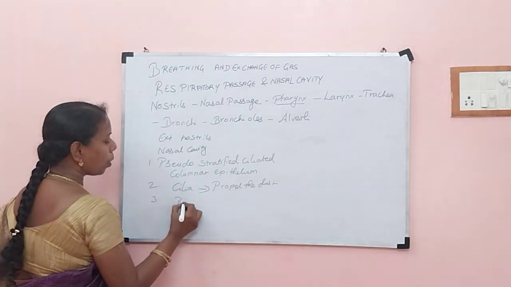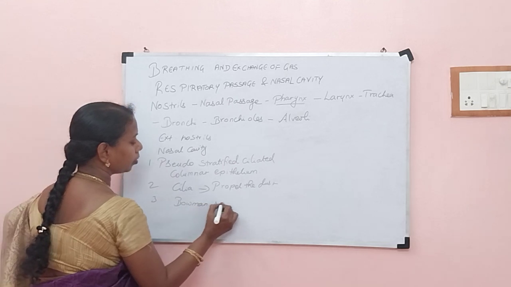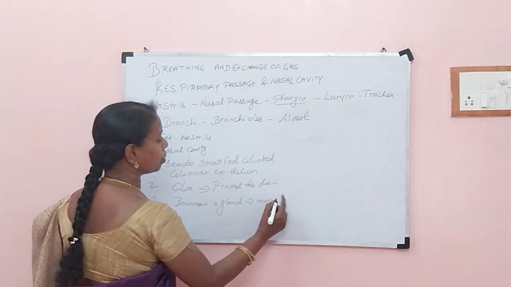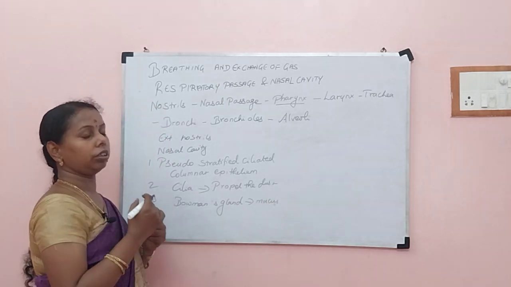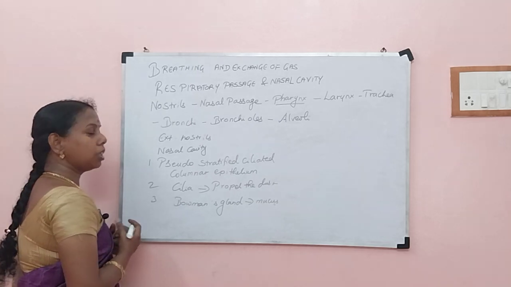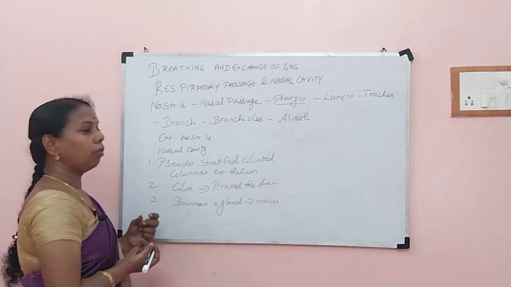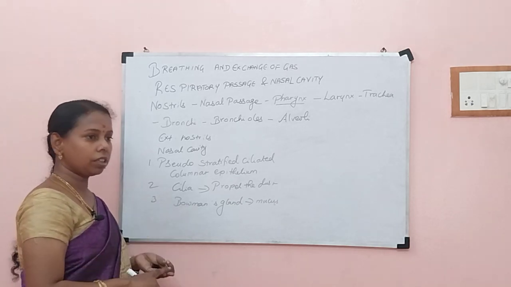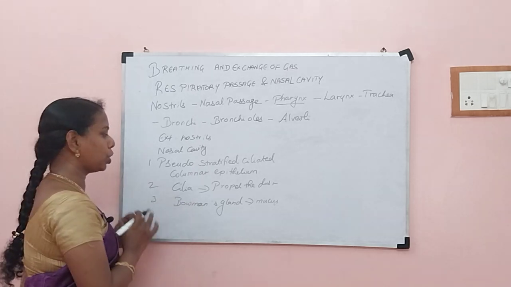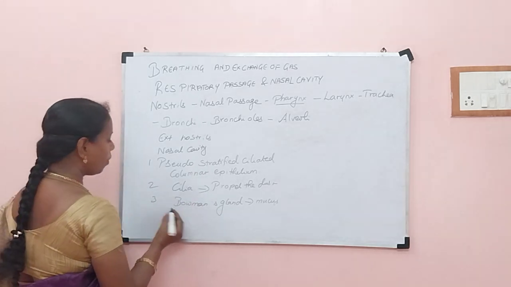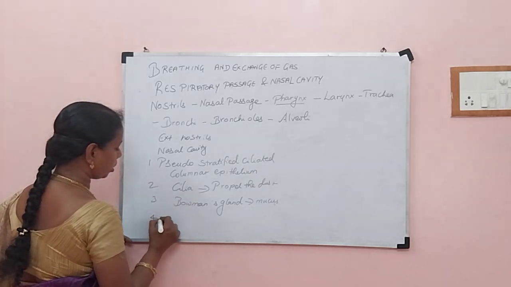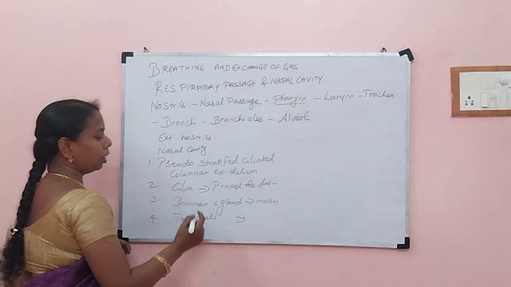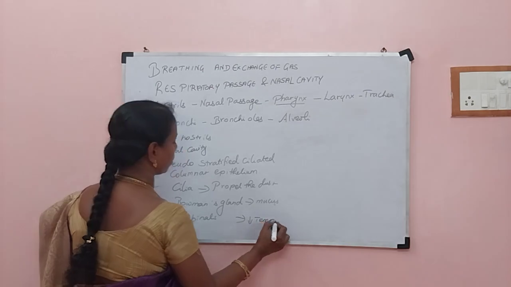And we have Bowman's glands to secrete mucus. What is the purpose of mucus? Of course, it reduces the temperature, the chillness. So sometimes a question will come: what are the purposes of the nasal passage? Of course, it cools the air, cleans the air, and humidifies the air. All that is the function of the nasal passage. Apart from that, bringing the air to normal temperature is also done by turbinals. These are cartilaginous bones you can find. To reduce the temperature we have turbinals.